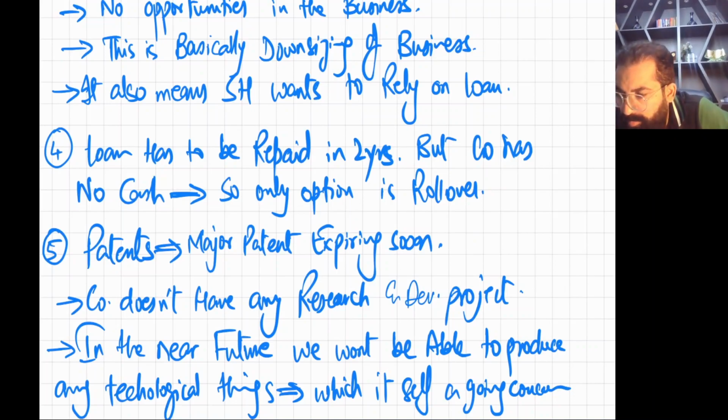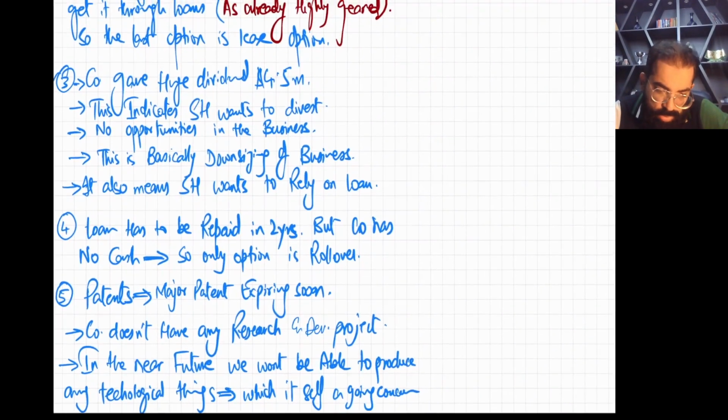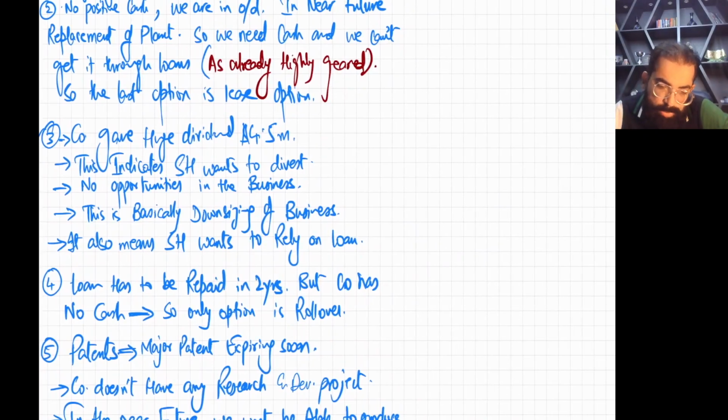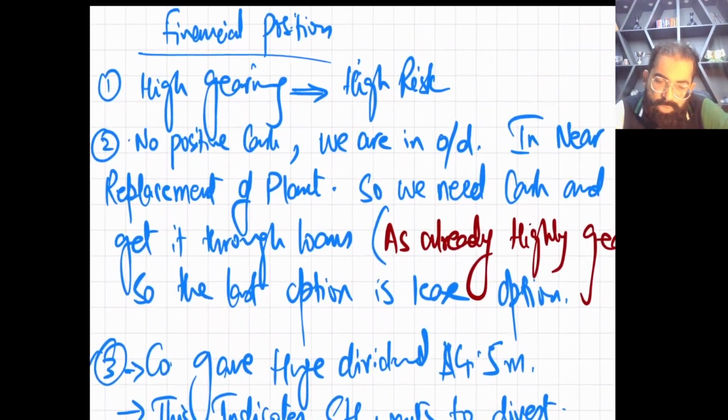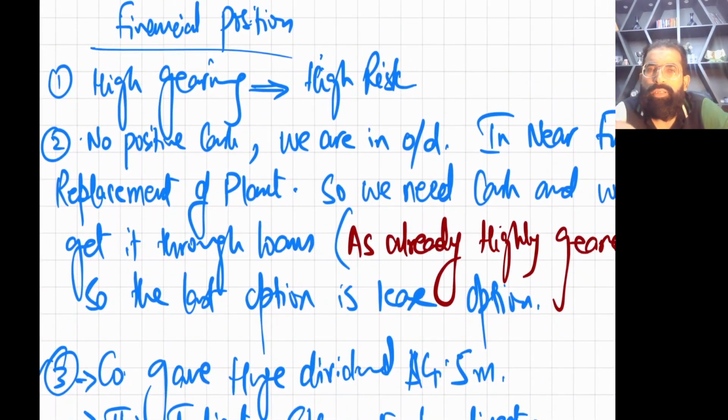Okay. So you have discussed many points. First of all, you discussed the high gearing point. You discussed the cash point, that you have no cash and you are already overdrawn. So in the near future, when you need to replace the plant, how will you replace it?